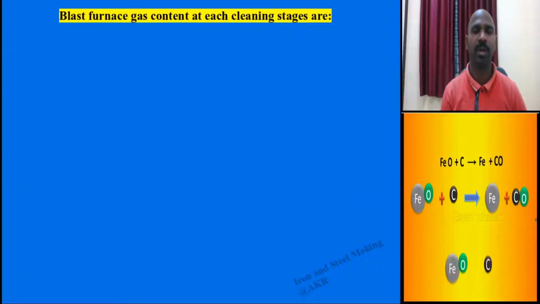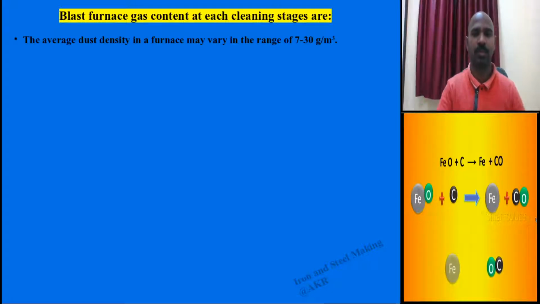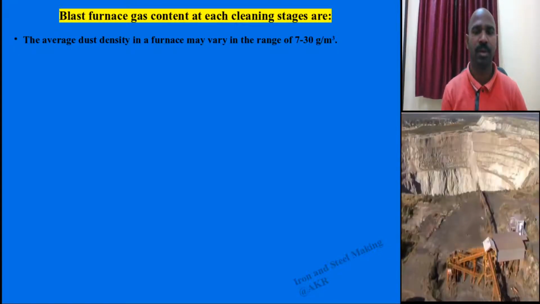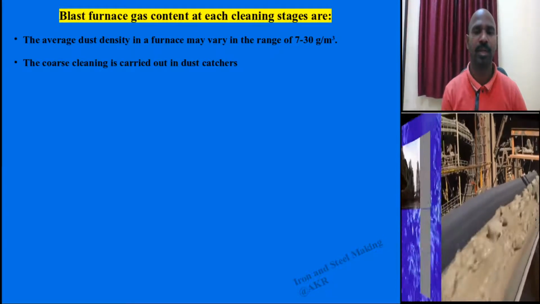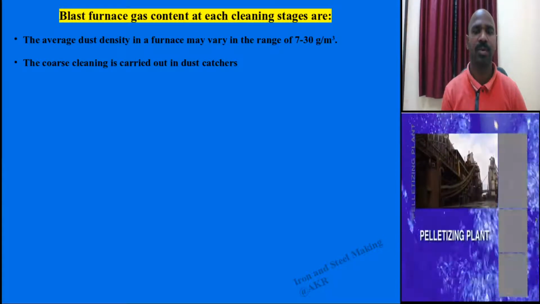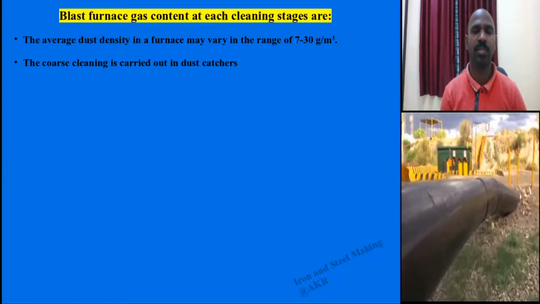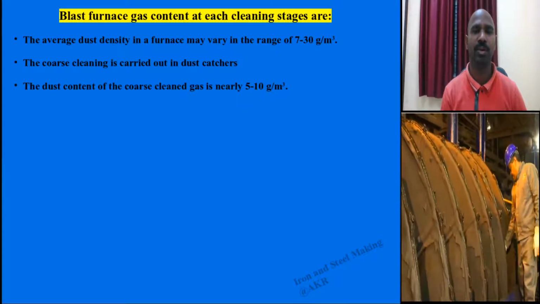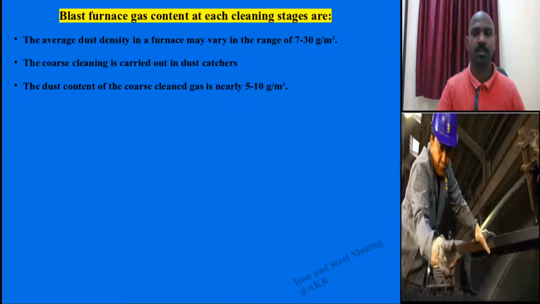Coming to these cleaning stages, the average dust coming from the blast furnace is around 7 to 30 grams. That dust is attached to the gas and sent to the coarse cleaning step, the dust catcher, which cleans out around 5 to 10 grams per cubic meter from the 7 to 30.